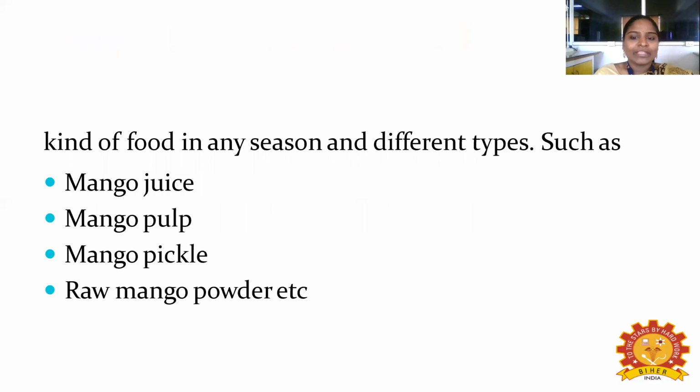For example, here I have given a mango. Mango is not available in all seasons, right? So you can enjoy all kinds of food in any season, like mango. If you want mango out of season, you can get it as mango juice, mango pulp, mango pickle, or raw mango powder. These are all preserved ones.